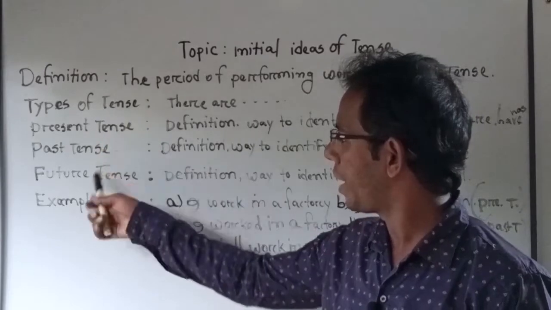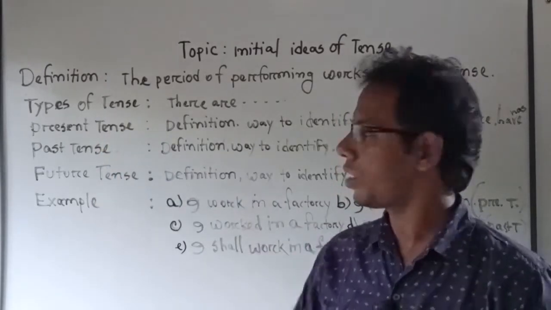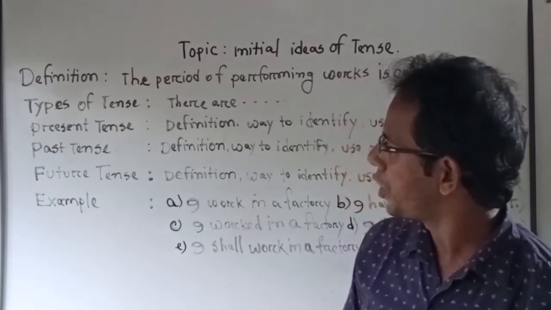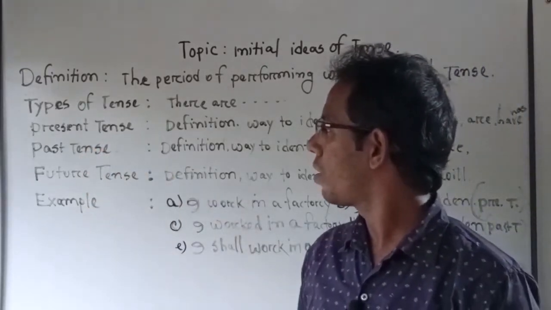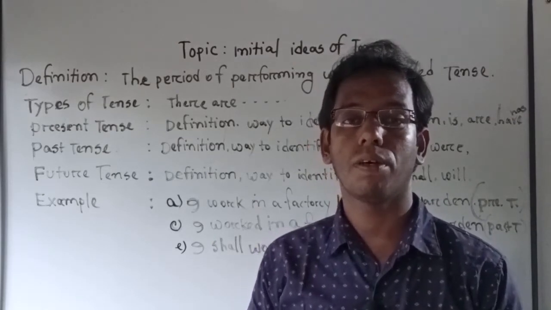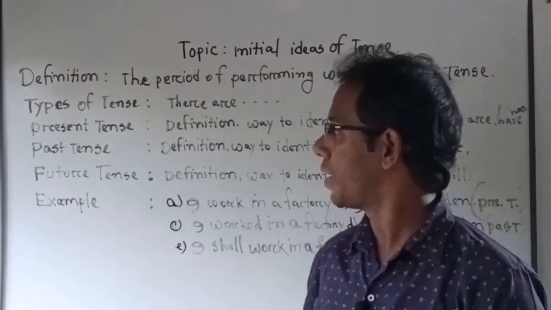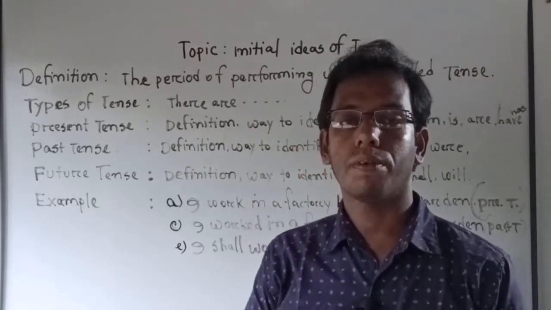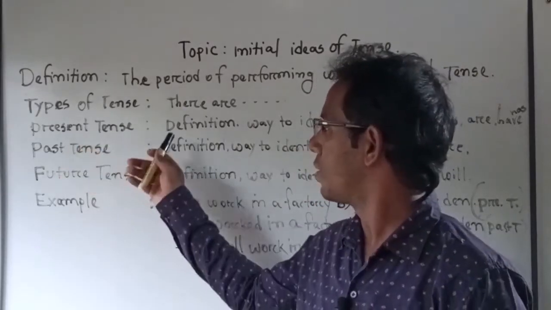These are the three main tenses. And if we look at the present tense, we will find four branches, four types of tense in present tense.